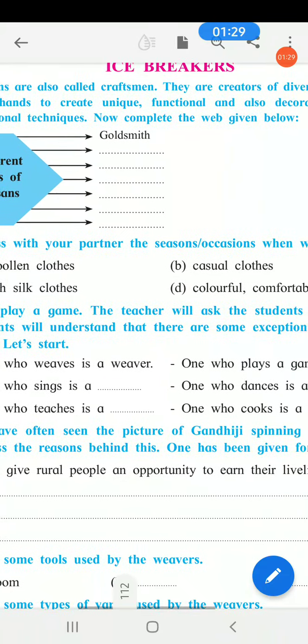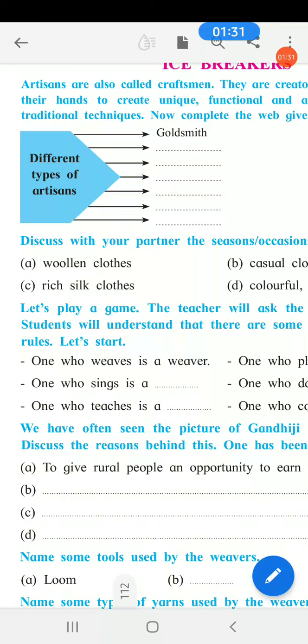Now complete the web given below. Here is the web about different types of artisans. In the previous video I also told you the artisans are goldsmith, which is given already here, potter, weaver, blacksmith, sculptor, carpenter, mason.